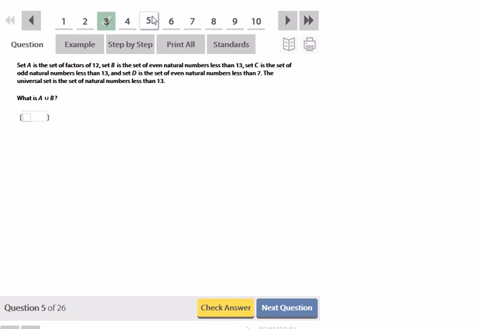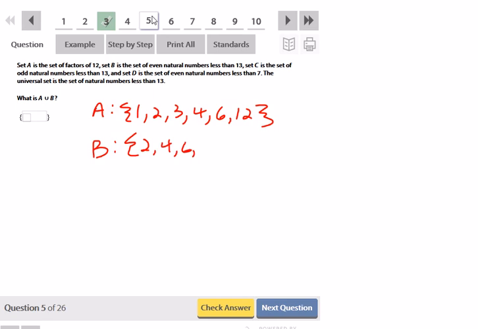This is the same thing. Instead of writing everything down, let's just skip to the question. They want A union B, so I'm just going to write A and B here. A is the set of factors of 12, so 1, 2, 3, 4, 6, and 12. These are the numbers you can divide 12 by. And B is the set of even natural numbers less than 13, so that's 2, 4, 6, 8, 10, and 12.